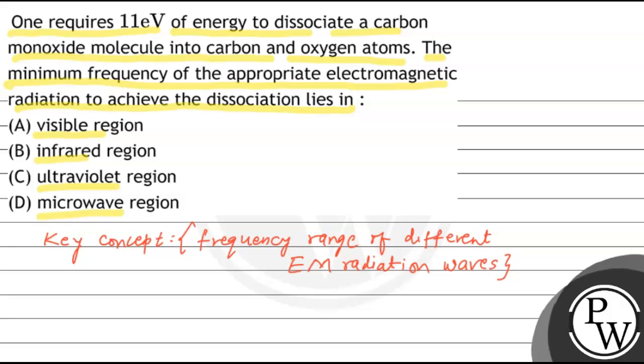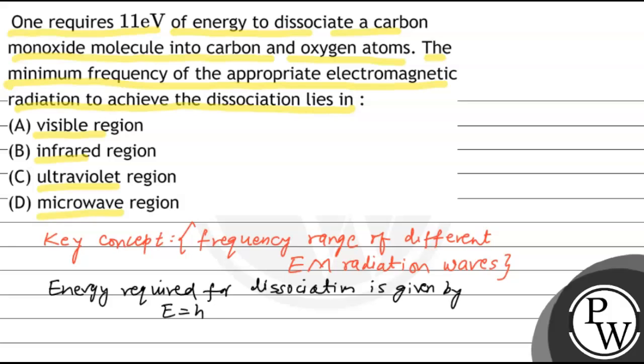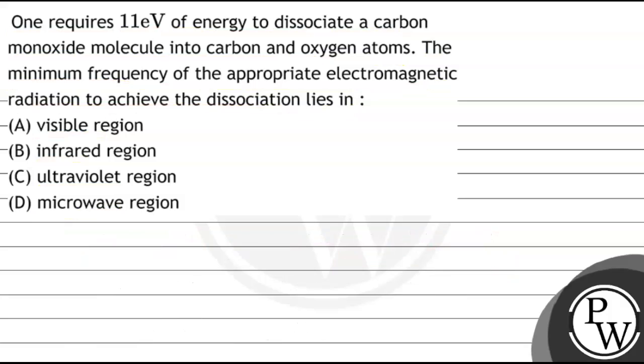And also energy required for the dissociation is given by E equal to h nu, where E equal to energy is given that 11 electron volt will be equal to 11 into 1.6 into 10 to the power minus 19 joule, and h is Planck's constant.